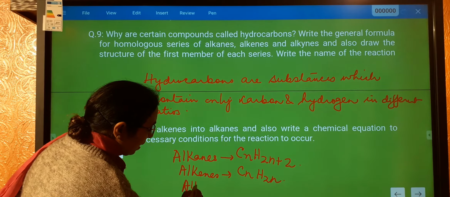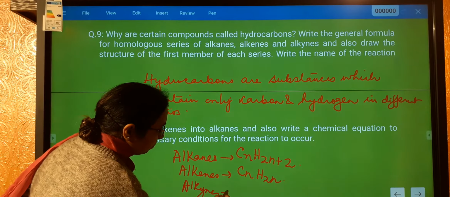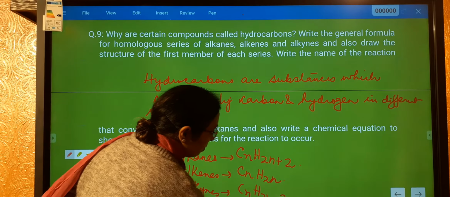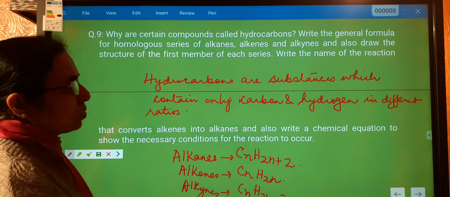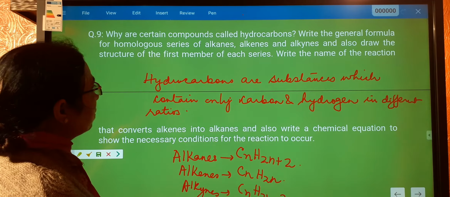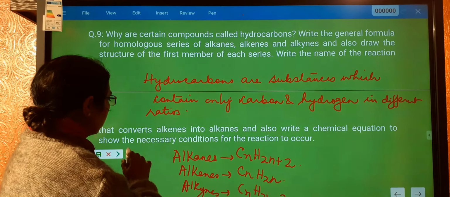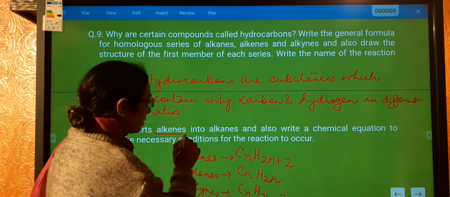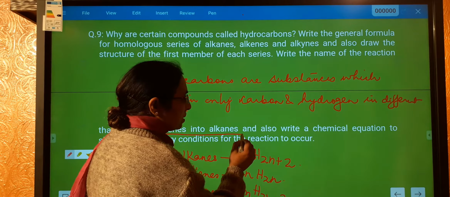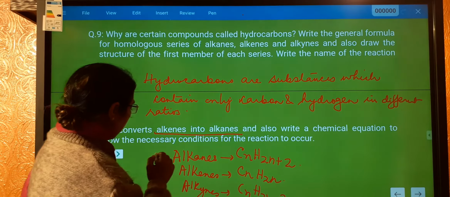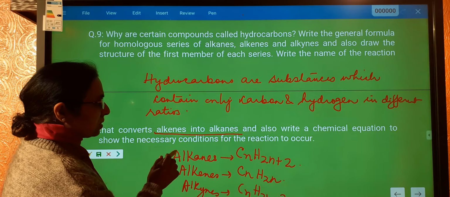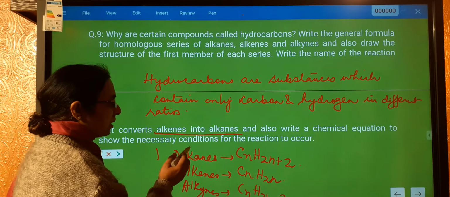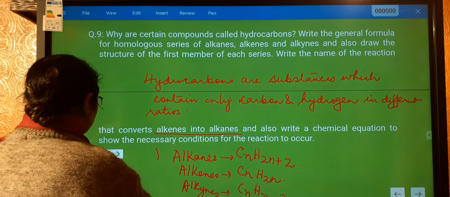That of alkynes is CnH2n-2. So write the name of reaction that converts alkenes to alkanes, and also write a chemical equation to show the necessary condition for the reaction to occur.